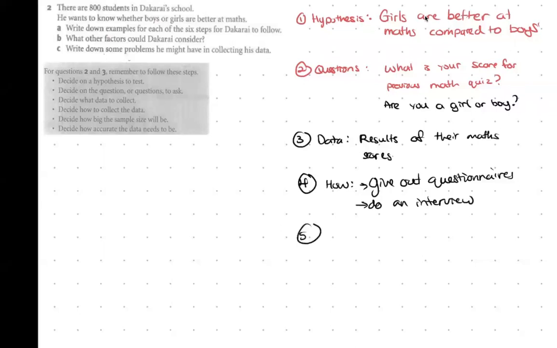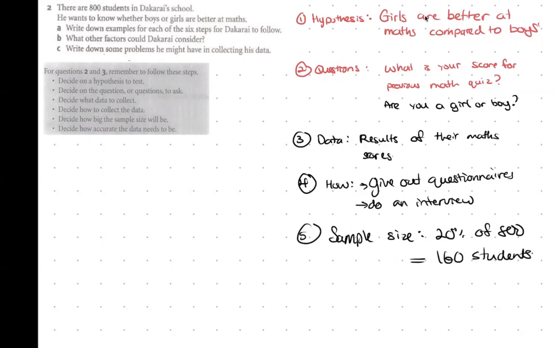Five, sample size. Will it be big? The sample size here, I'll probably take about perhaps 20% of 800, which equates to about 160 students. 10% is also okay.